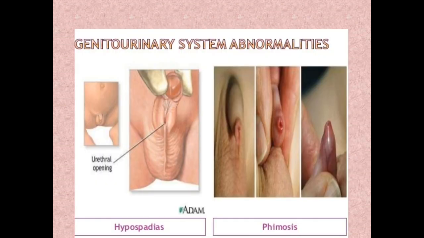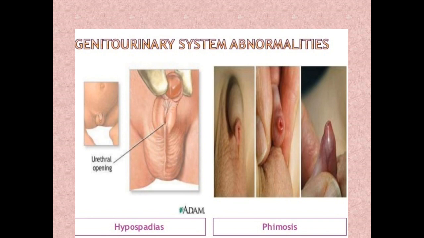The other system is the genitourinary system. In the genitourinary system, you can see the opening of the urethra is lower down. It is called hypospadias. If it's upper, it's called epispadias. Sometimes the opening of the penis is not adequate, or you can't retract the foreskin.